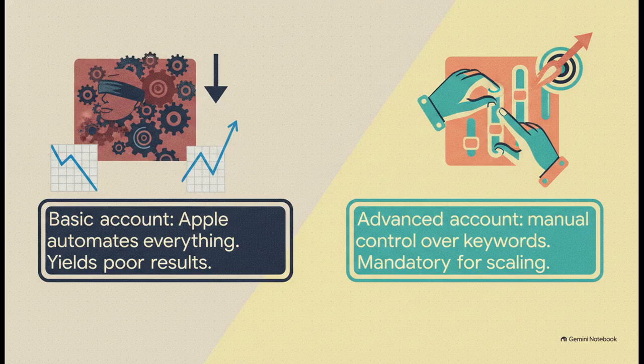If you want to survive, you absolutely must avoid the basic account tier. See, in the basic tier, Apple automates your keywords and bids, and frankly, they do it pretty poorly. You're basically flying blind. Instead, you have to use the advanced account. This gives you full manual control over your keywords, your bids, and your targeting. Having that manual control isn't just a nice to have, it's completely mandatory if you ever want to scale profitably.